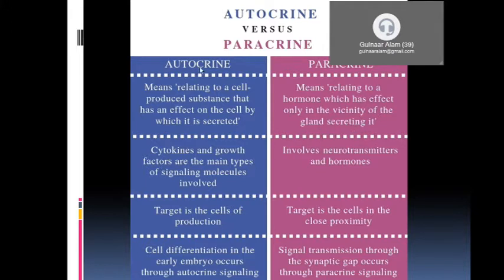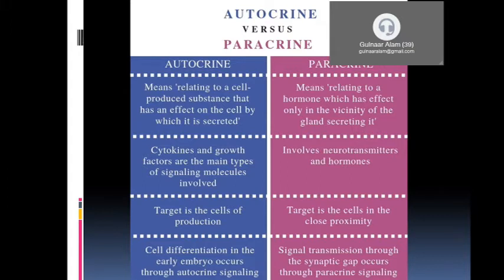Cytokines and growth factors are the main signaling molecules involved, and paracrine also involves neurotransmitters and hormones. In autocrine the target is the cell of production, and in paracrine the target is cells in closer proximity. Cell differentiation in the early embryo occurs through autocrine signaling, and signal transmission through the synaptic gap occurs through paracrine signaling. Okay, I hope this slide helps you understand the difference between autocrine and paracrine.